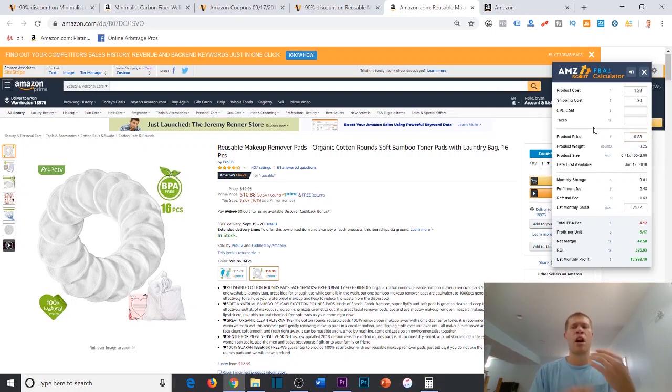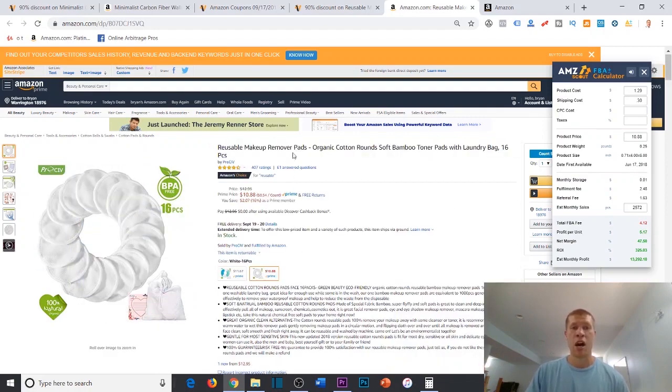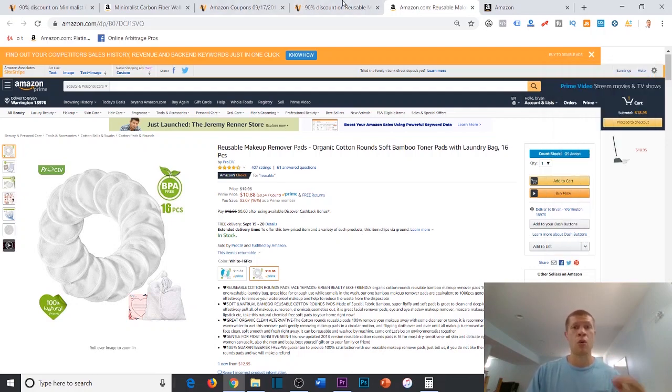And I might end up undercutting that by like $1 or 20 cents or 50 cents to get the buy box really fast to steal the sales for a day or two, right? But I'm still making $5.17 here because the total FBA fee is only $4.12, because it's clearly very light and it's probably a small package because it's just remover pads for makeup, right? So still a great product. I'm still making $5.17 on this if I buy it for $129 with a coupon code and I sell it for $10.88. So another example of a great product that I'm also going to buy after we're done with this video.